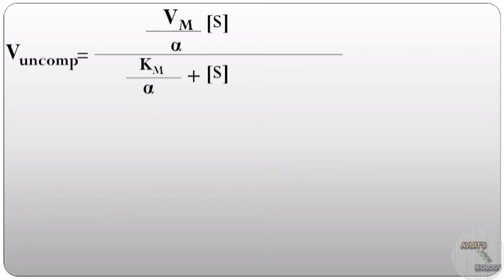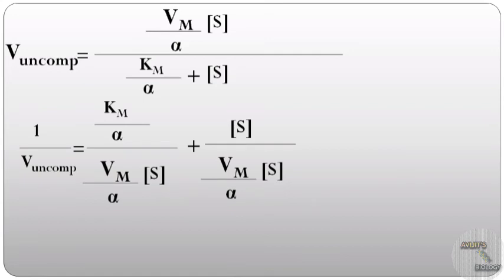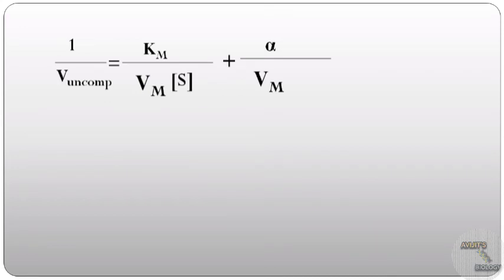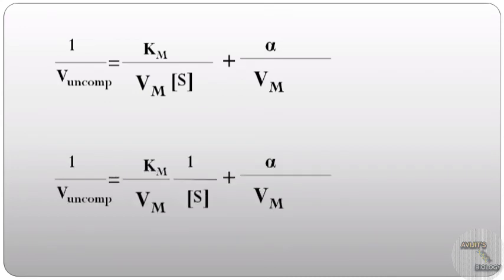We have derived that V uncompetitive equals Vm by alpha into S by Km by alpha plus S. If we take the reciprocal of this equation, then 1 by V uncompetitive equals Km by alpha by Vm by alpha into S, plus S by Vm by alpha into S. Now the alpha and alpha will cancel out, and the S and S will cancel out. So we get 1 by V uncompetitive equals Km by Vm into 1 by S plus alpha by Vm.